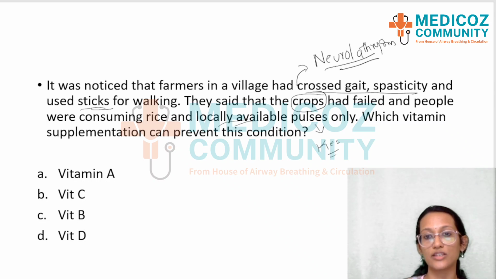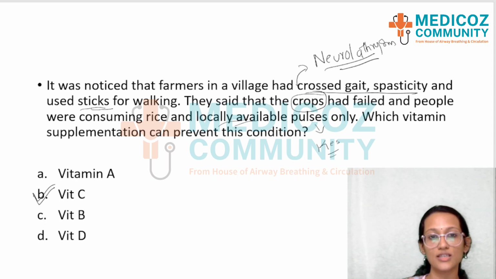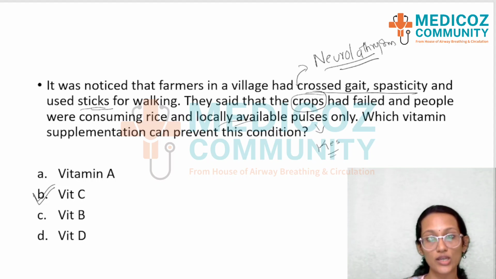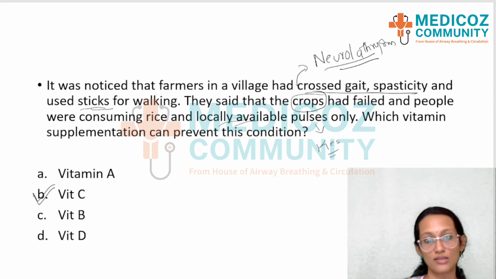And you know that in the treatment of neurolathyrism, which vitamin is given, students? The vitamin C is given to prevent neurolathyrism. So vitamin C is the right answer here. So it's a little tricky question where you have to identify that this is neurolathyrism, but there are multiple clues given. So whenever questions are given, please try to identify the keywords that will lead you to the answer and read the question completely before answering. So the answer here is vitamin C.